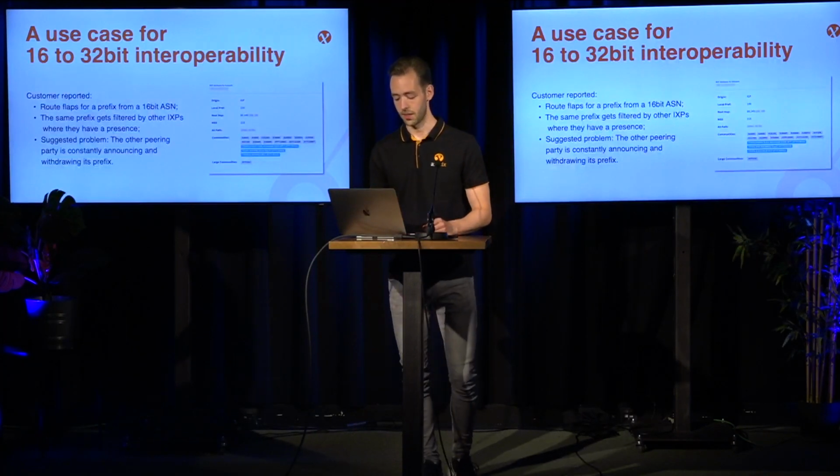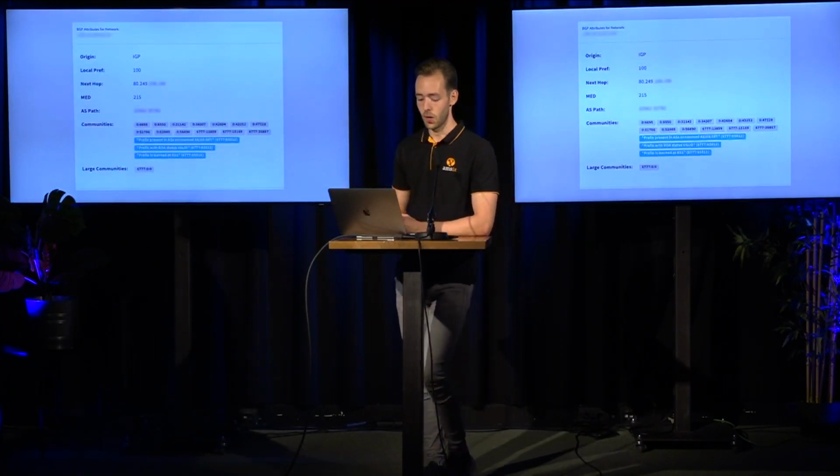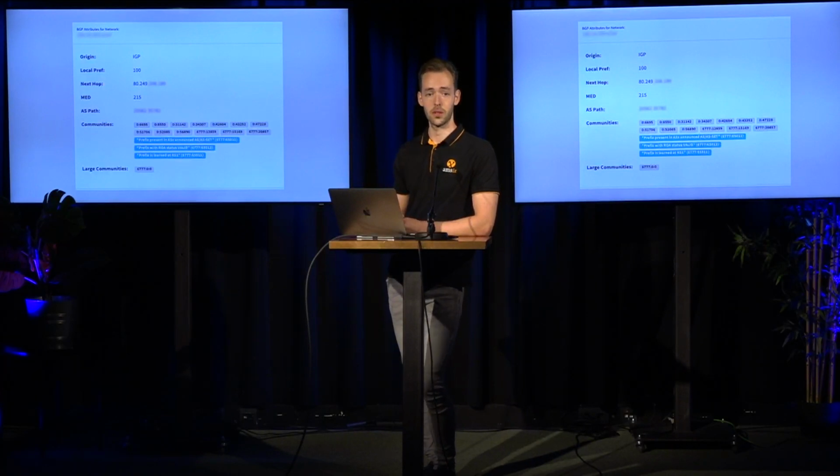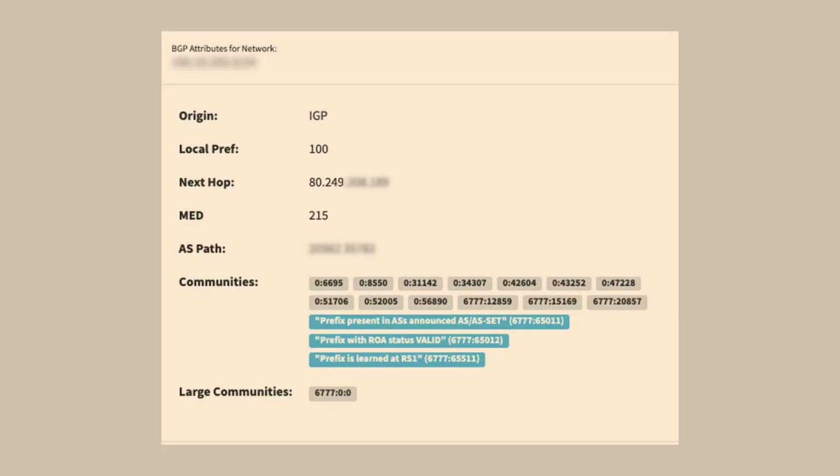Having a closer look at the actual output for this source network that was reported to be constantly flapping, this large community was actually installed later on, whereas previously the 16-bit ASN network was trying to signal a 32-bit ASN network with a traditional community, and it didn't accommodate to that. We requested the other party, as a courtesy to the reporting customer, to implement large communities so that intercommunication was actually possible, and they have confirmed to us that this has resolved the issue.